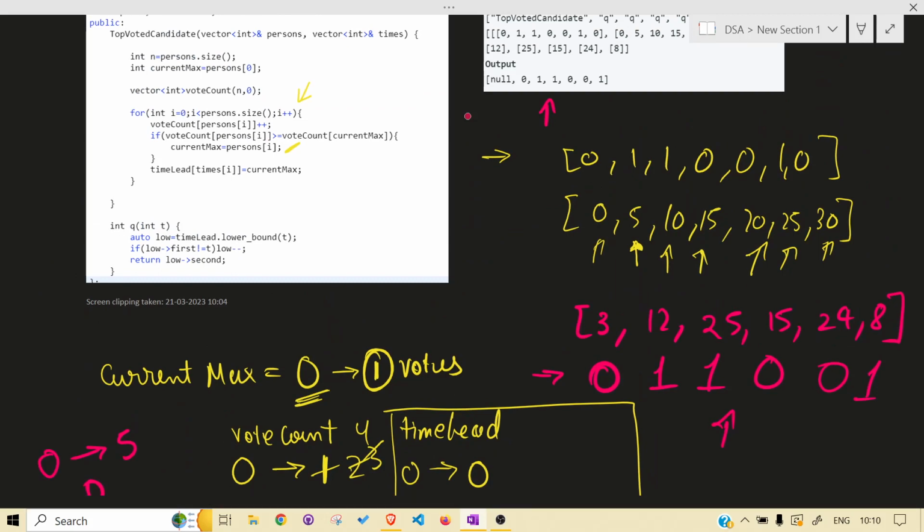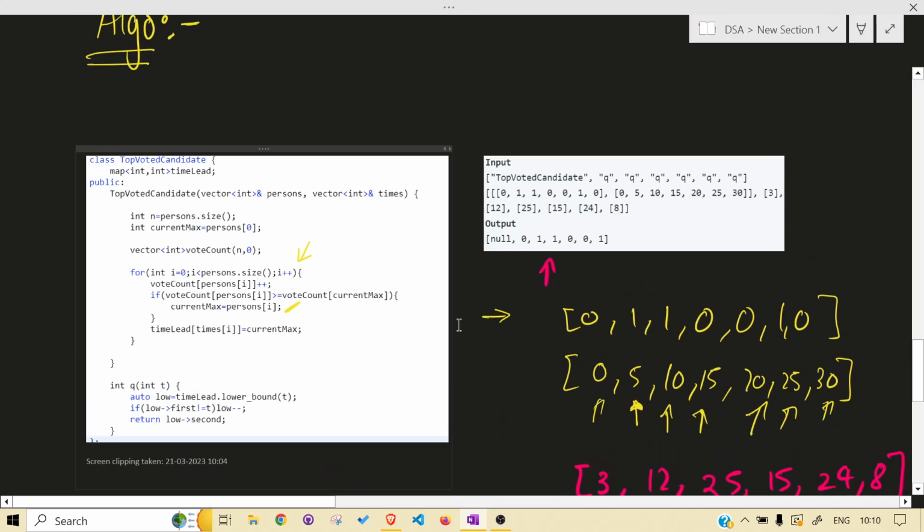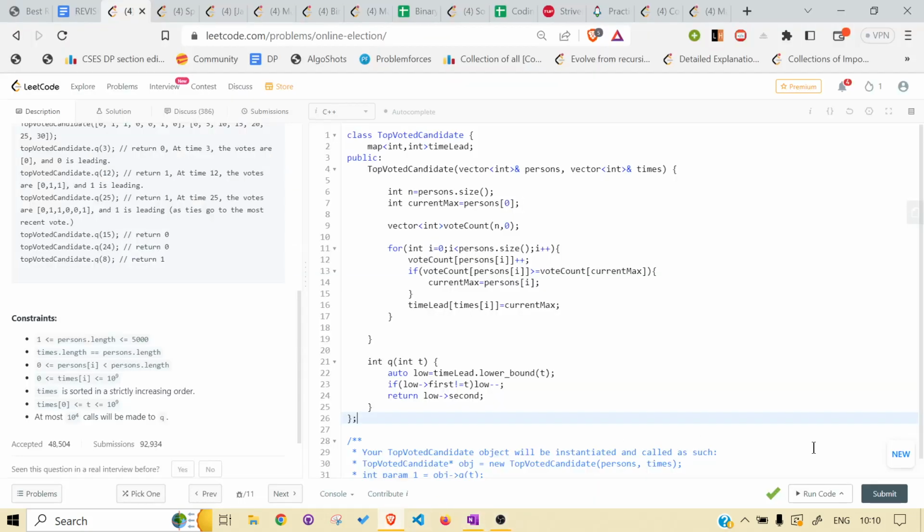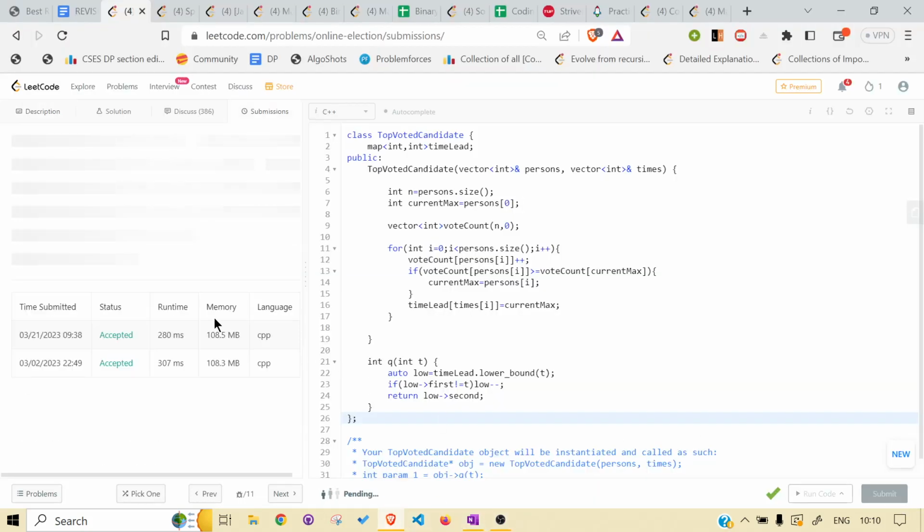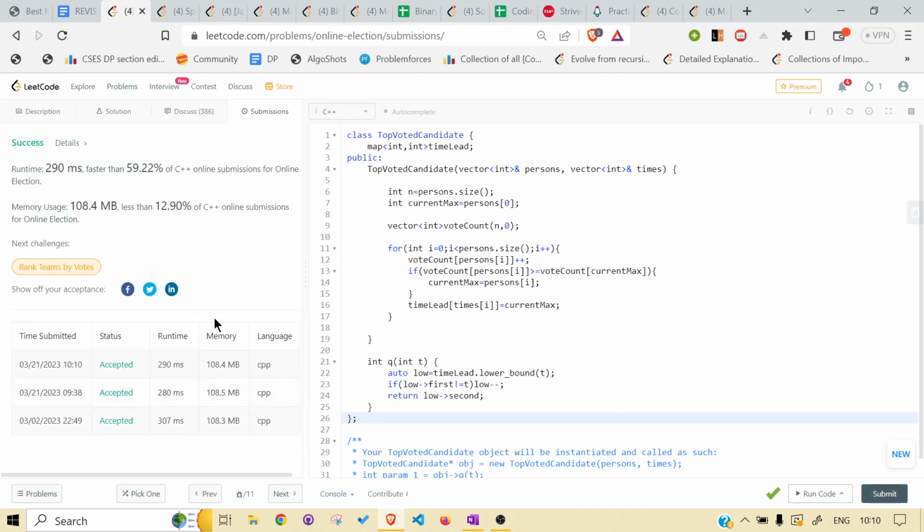So our dry run was perfectly successful. So let's submit it and see if it is running or not. Submitting. Yeah, it is submitting.